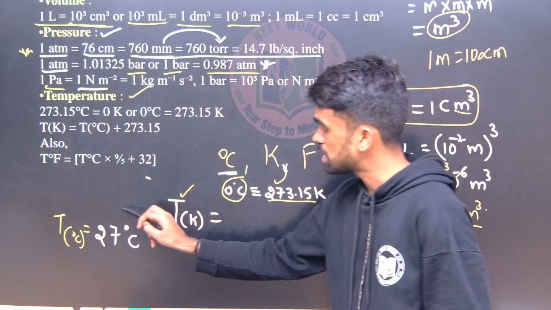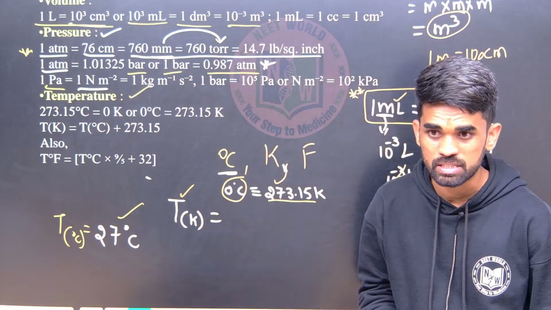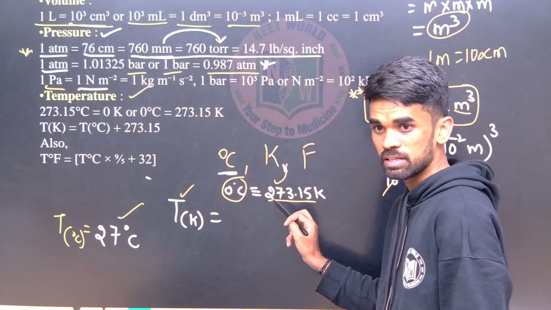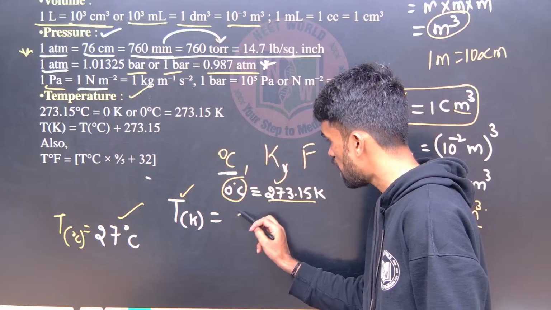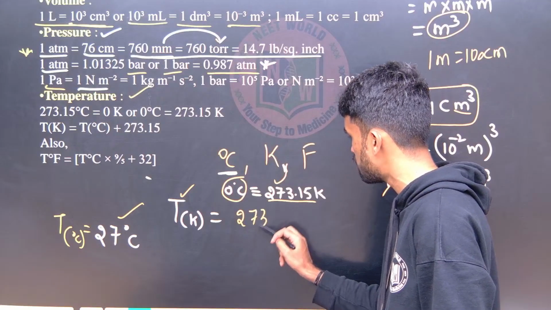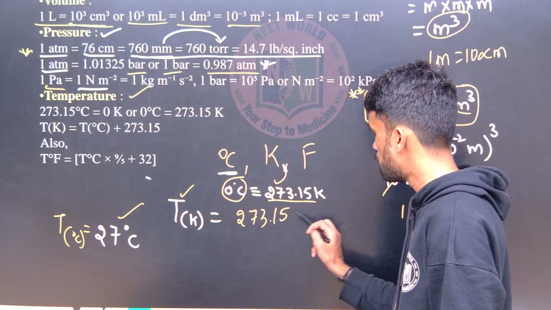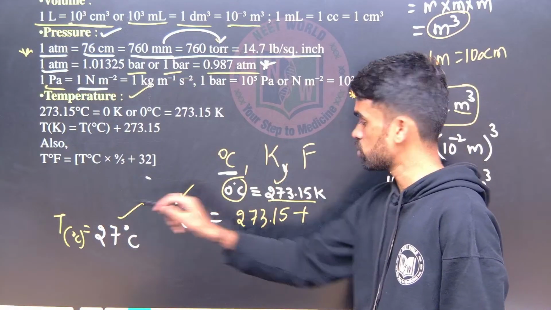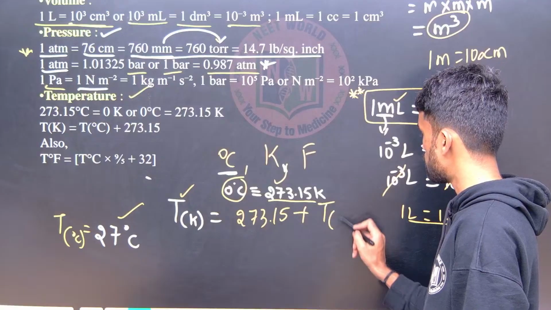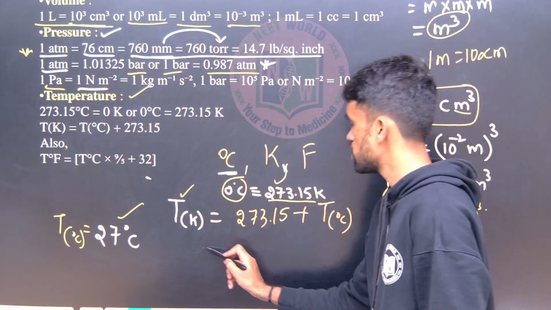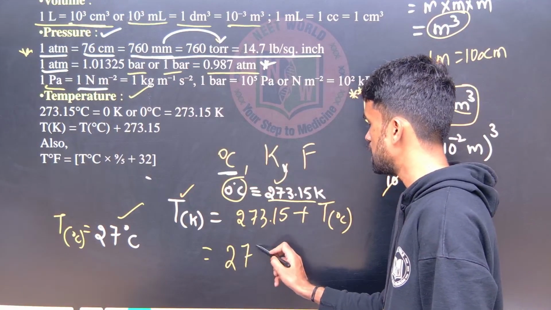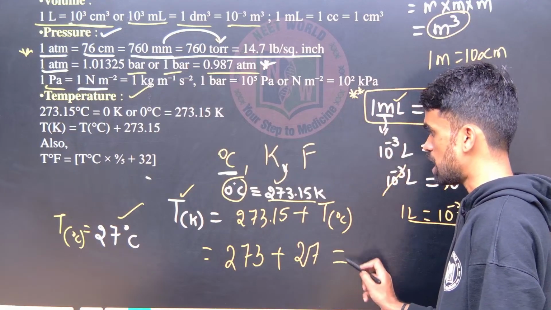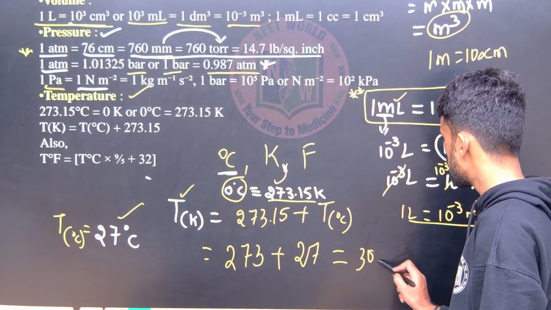Now I am saying 27 degrees means how many kelvins? See, 0 means 273. So instead of writing 0 here, I can write 273.15 plus whatever value I give you, which will be the temperature in degrees Celsius. So it will be 273 plus 27. So what is your answer here?